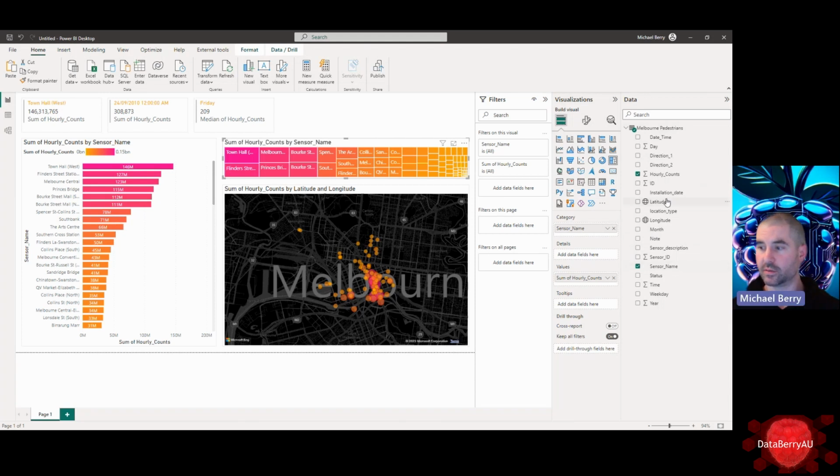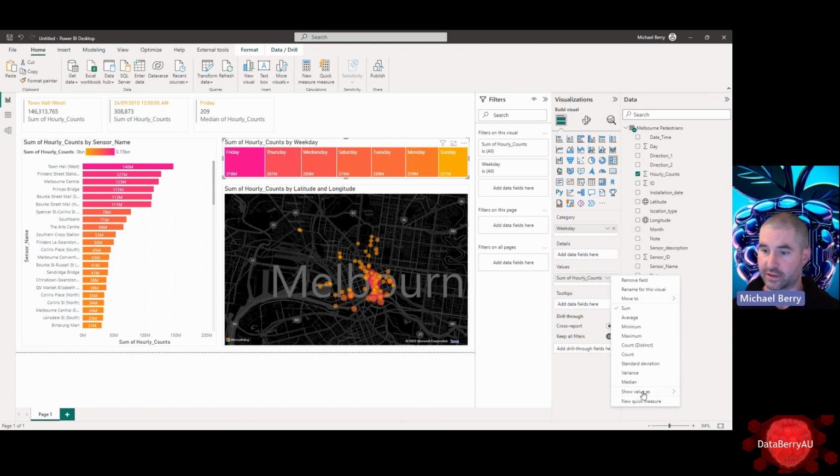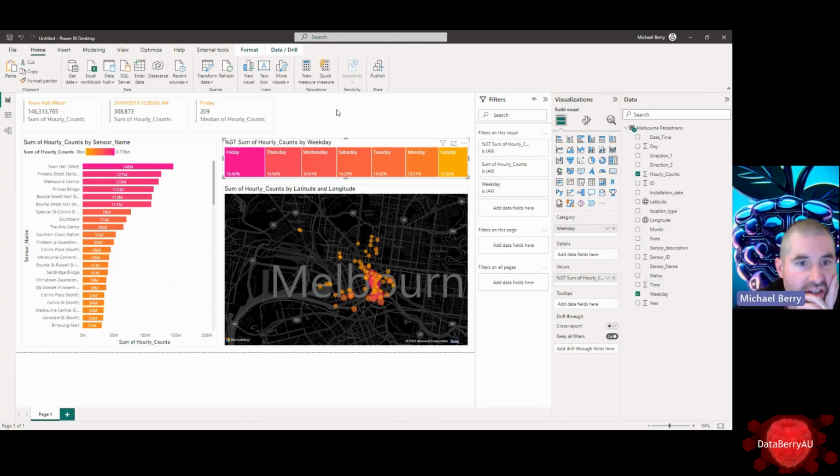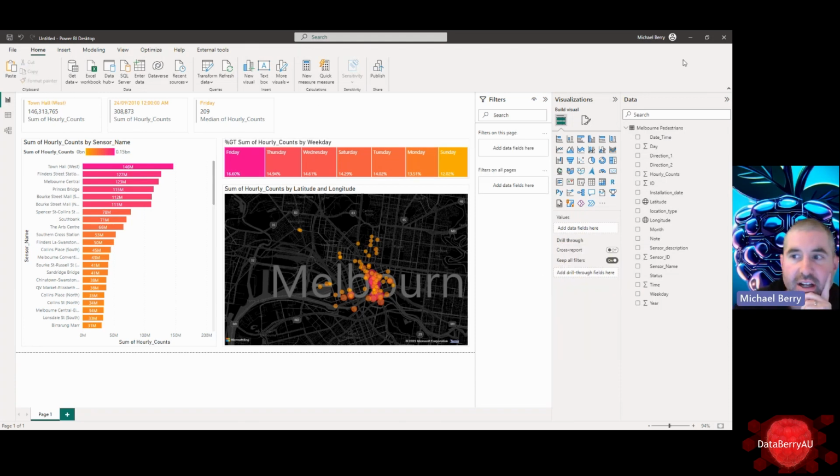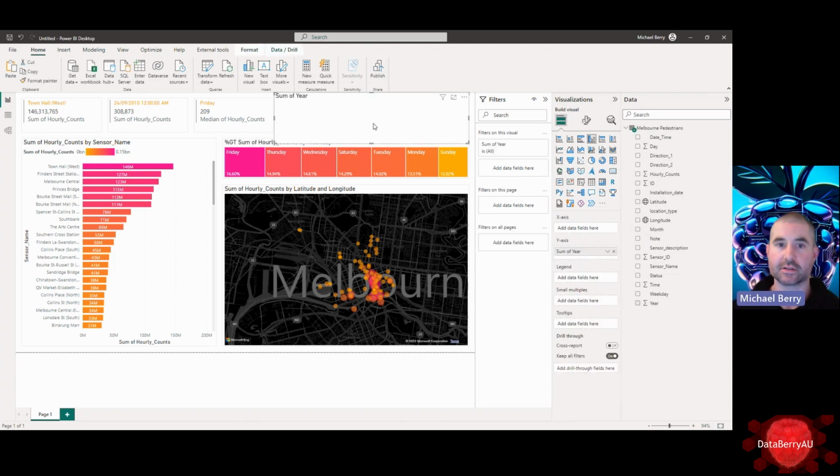And this time I actually want to see the day of the week. Let's say we want this as percentage of grand total. Right, interesting. So Friday, Thursday, Wednesday. Yeah, makes sense. And might also just put a year slicer in here too, just to have a look.